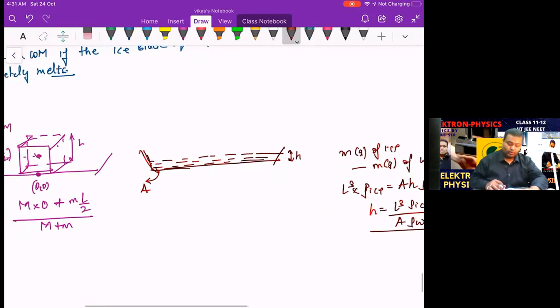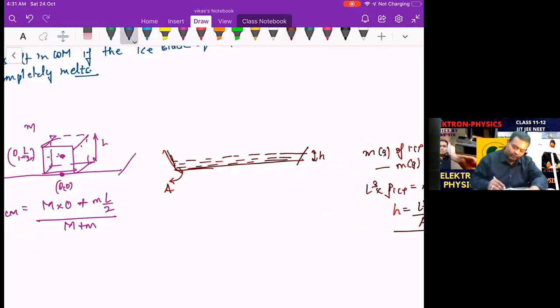Once you get that h, where is the center of this water? That is at h by 2. So the coordinate for this will become 0 comma h by 2, and this is going to form the same m grams of water. M grams of ice will form m grams of water, but the density is different, so the volume will be different, that's it. But the mass is same, and the center of the tray is still there at 0 comma 0. So what is the new coordinate? That is the x center of mass final.